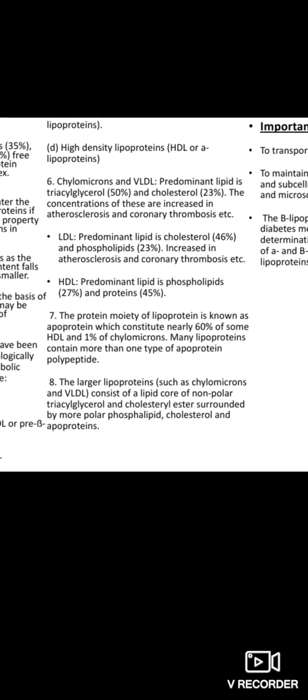High density lipoproteins are 27% phospholipids and 45% proteins. The protein moiety of lipoprotein is known as apoprotein and constitutes 60% of HDL and 1% of chylomicron. Many lipoproteins contain more than one type of apoprotein polypeptide. The larger lipoproteins consist of a lipid core of non-polar triacylglycerol and cholesterol ester, surrounded by more polar phospholipids, cholesterol and apoproteins.